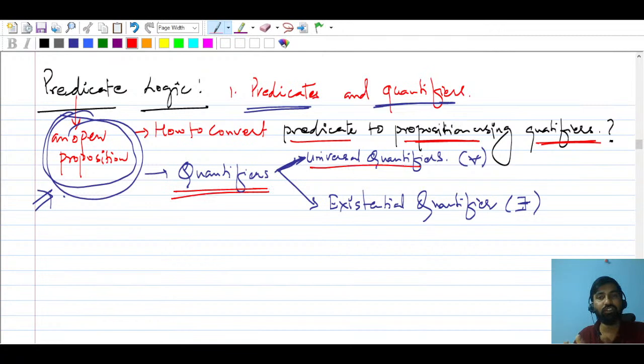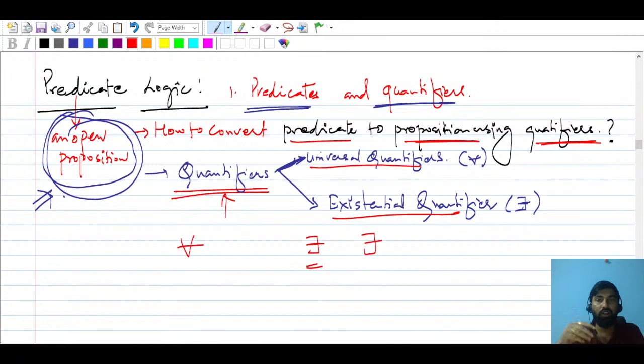One is the universal quantifier, which is denoted like this, and then the existential quantifier, denoted like this: just take E and put its mirror image. So this is the existential quantifier and this is the universal quantifier.